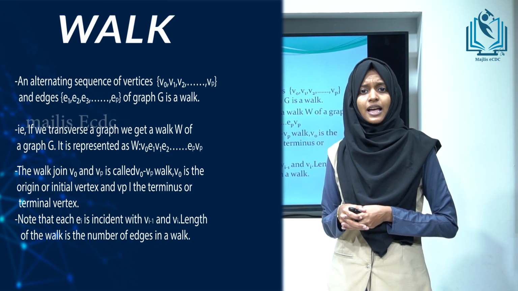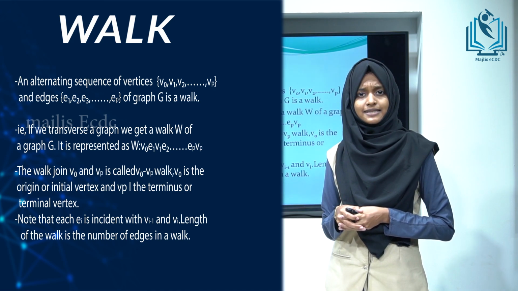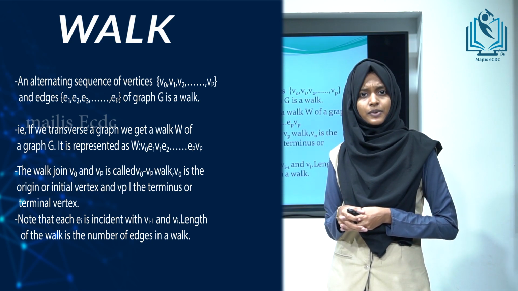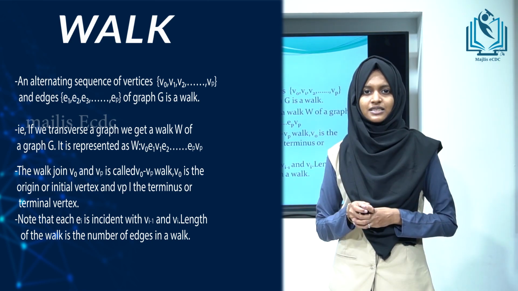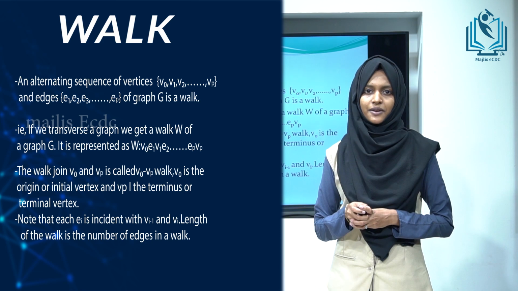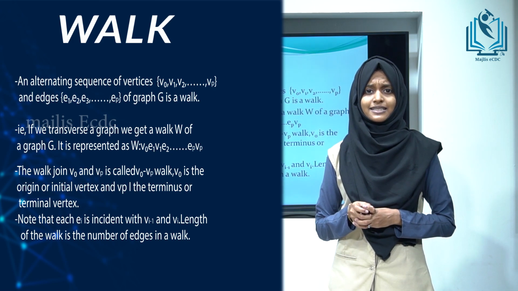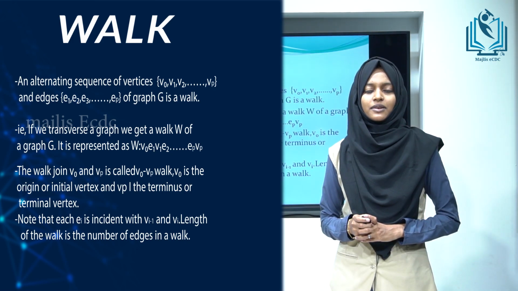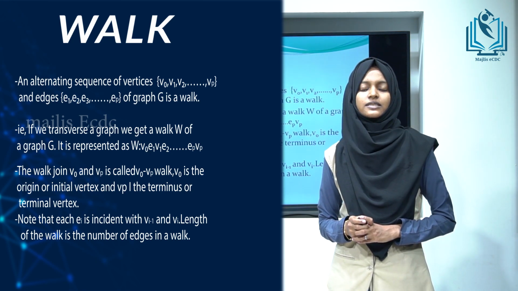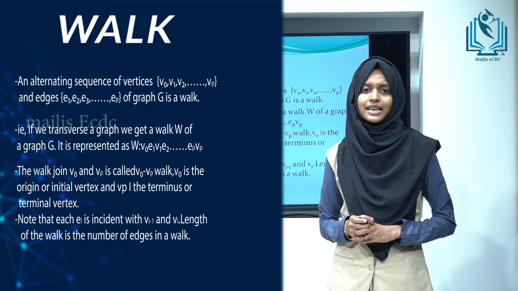Definition of walk: an alternating sequence of vertices V0, V1, V2, etc., Vp and edges E1, E2, etc., Ep of a graph G is a walk. That is, if we traverse a graph, then we get a walk of the graph G. It is represented as W = V0, E1, V1, etc., Ep, Vp. The walk joining V0 and Vp is called a V0-Vp walk. V0 is the origin or initial vertex and Vp is the terminus or terminal vertex.